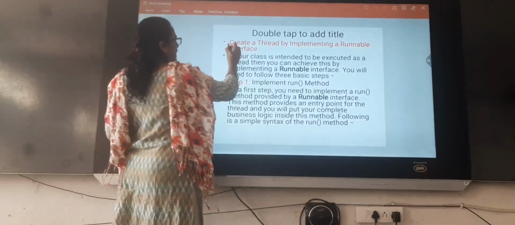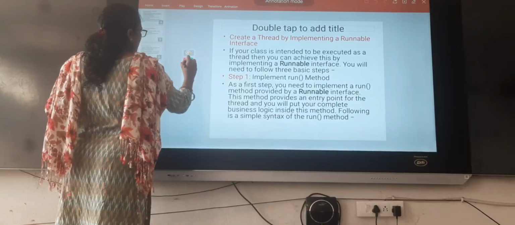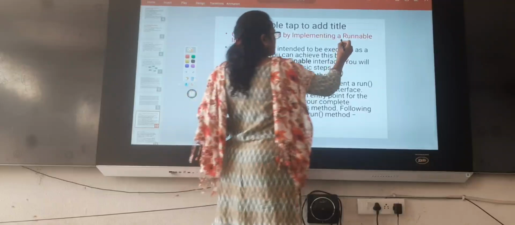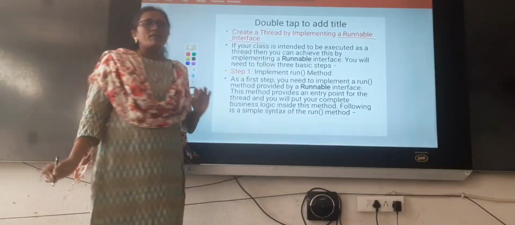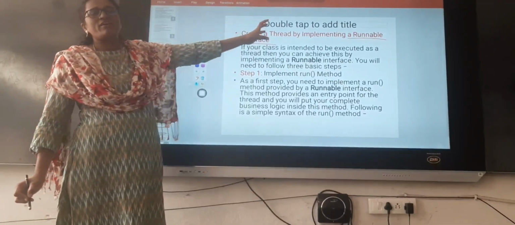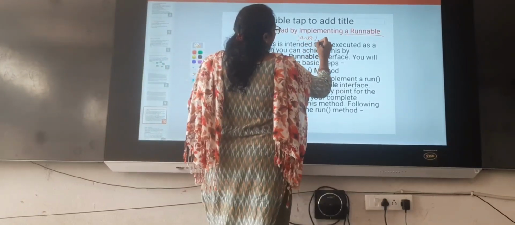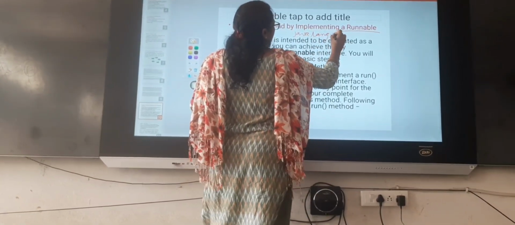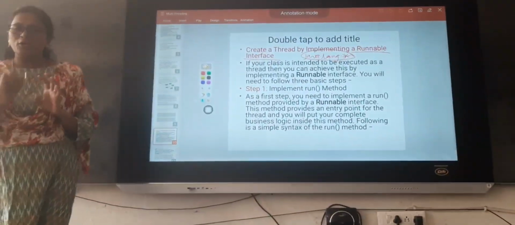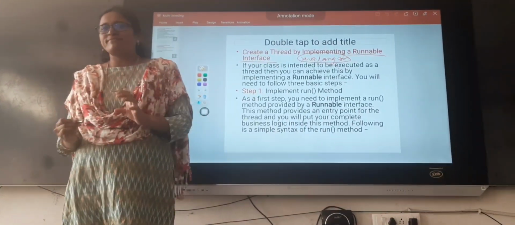Okay. How will we create threads in Java? There are two ways we can create threads in Java. The first one is to create a thread by implementing the Runnable interface. This Runnable interface is provided by our Java software, JDK. It is already available in our java.lang.* package. This interface is already available. We need to implement this interface. We already know that interfaces can be used in our class by using the implements keyword, right?